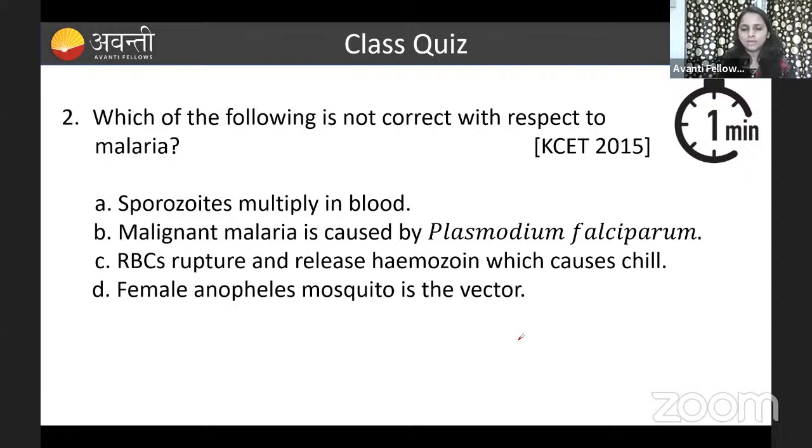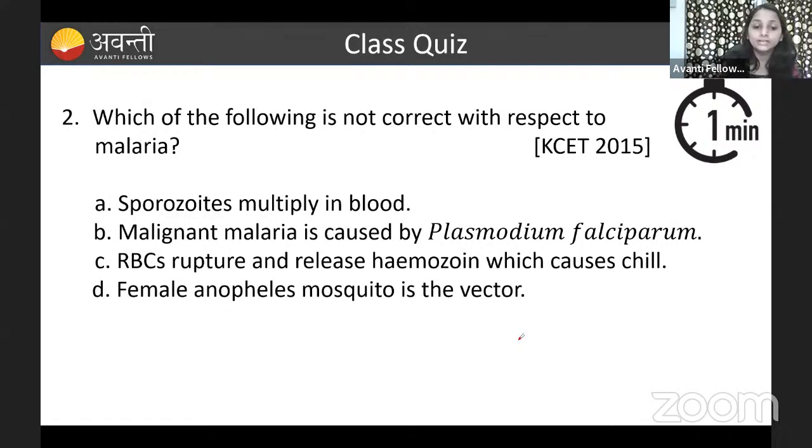In the RBC, the parasite breaks down the hemoglobin, taking the globin part, and the heme part is converted into hemozoin, which is then released into the blood. It acts on the hypothalamus and causes the chill. That is also a correct statement.